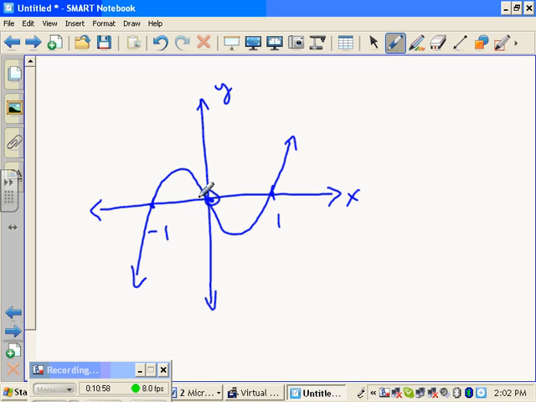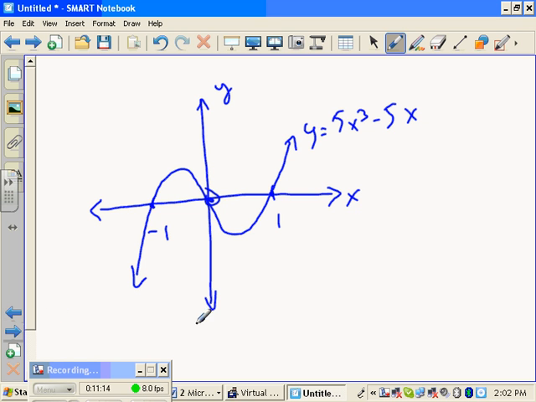I'm not specifying a Y scale. I don't know the max or the min. But there's got to be a min here and there's got to be a max here, right? Okay. So Y equals 5x cubed minus 5x. That's a complete sketch except for the max and min. That's sort of incomplete, but all right.